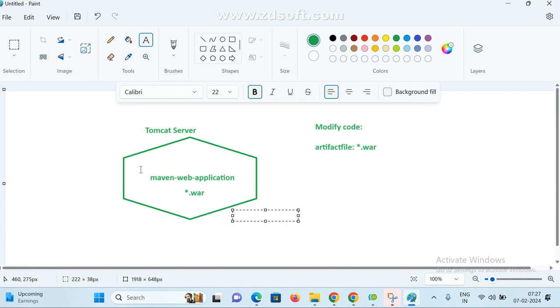At least some downtime we maintain while deploying the new war file. But in Kubernetes it is without application downtime. Next class I will show you how it works. If I deploy the same war file multiple times on the server, there is no downtime with the help of Kubernetes. Now clear, Karthik?